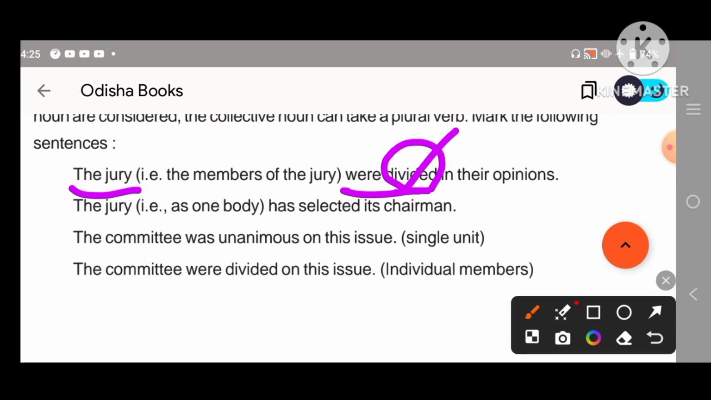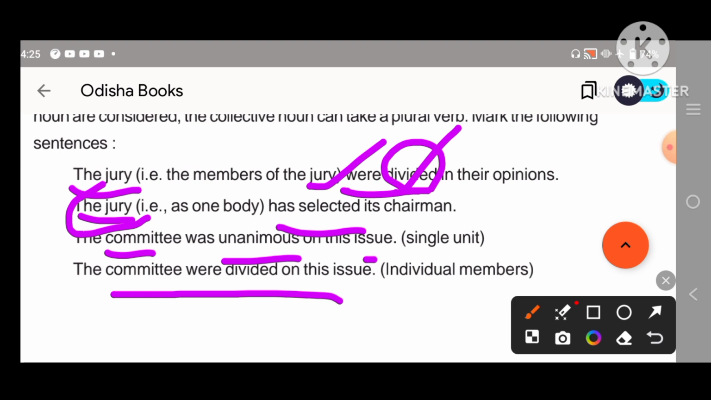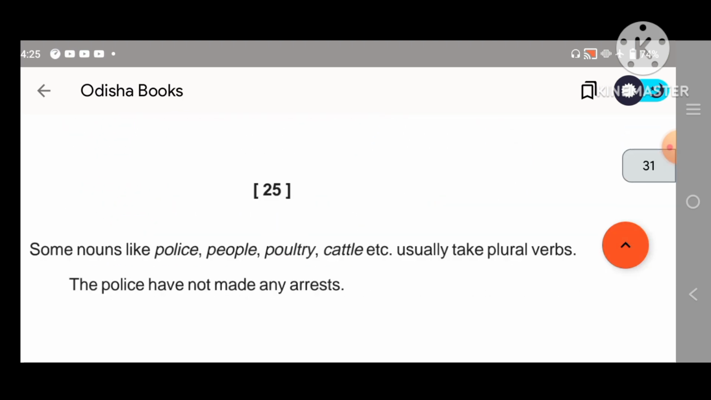When it is divided, we can use the plural verb. Look at "the jury had selected", because here the jury means all the members have a single opinion, so we can use the singular verb here. The committee was unanimously issued. Then, the committee were divided. So look at the example and put the correct verb.